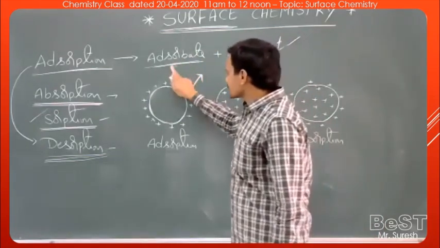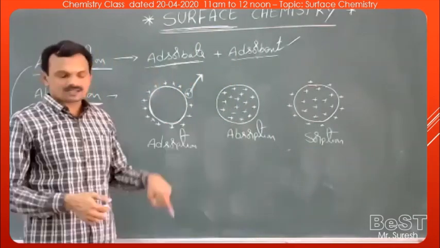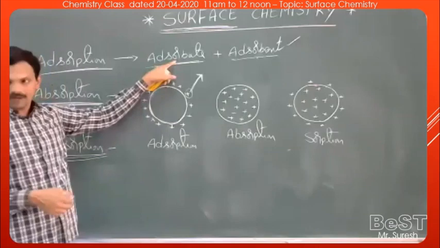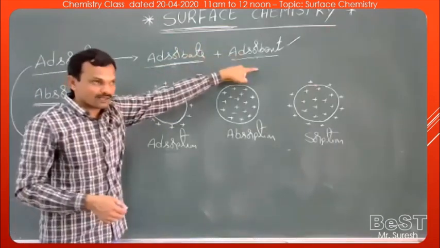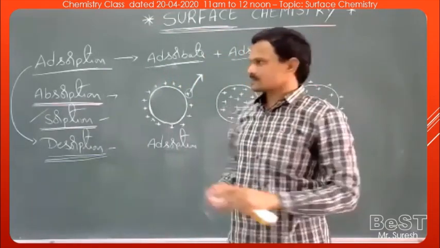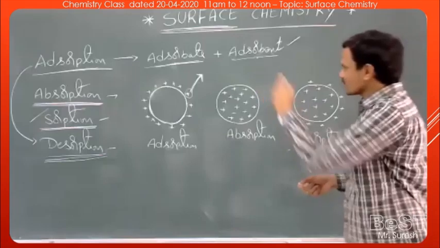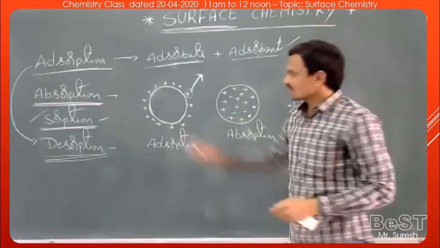Adsorbate is the substance which is being adsorbed on the surface of another substance. Adsorbent is the substance on whose surface the adsorption takes place. We have already discussed some examples.